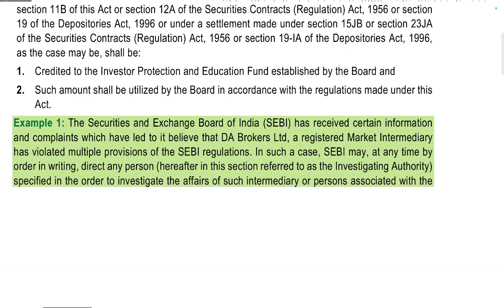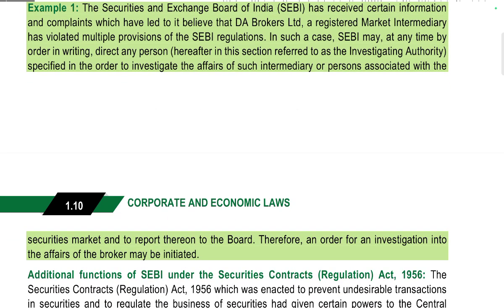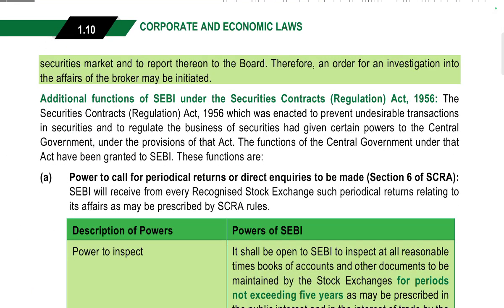Explain one example. The Securities and Exchange Board of India received certain information and complaints which led it to believe that a broker, DA Broker Limited, a registered intermediary, has violated multiple provisions of SEBI regulations. In this case, SEBI may at any time, by an order in writing, direct any person, hereafter referred to in this section as the investigating authority, to investigate the affairs of the intermediary or a person associated with the securities market and submit a report thereon to the board. Therefore, an order of investigation into the affairs of the broker may be initiated.